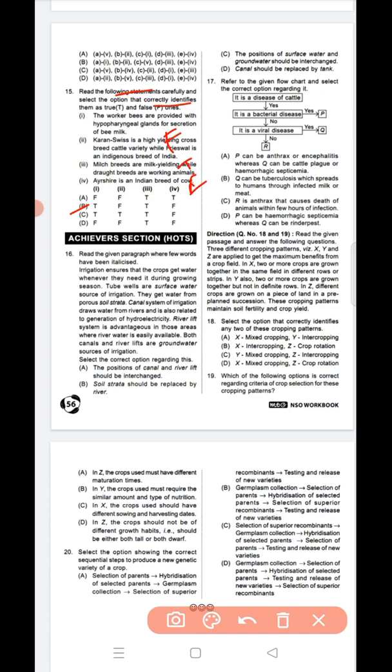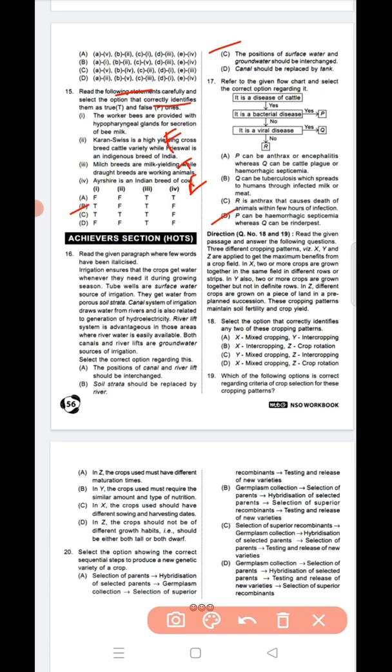Okay. So question number 16. Read the paragraph where a few words have been listed. Now 16, C is the correct answer. The positions of the surface water and groundwater should be interchanged. This is the correct option. Next question number 17. 17, D is the correct answer.